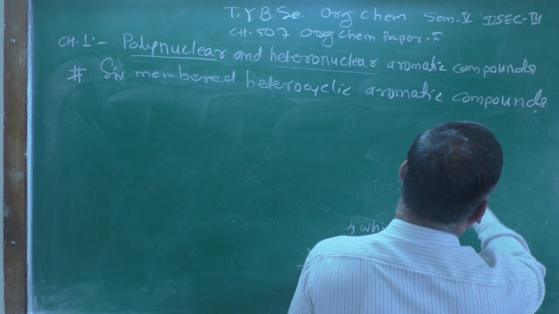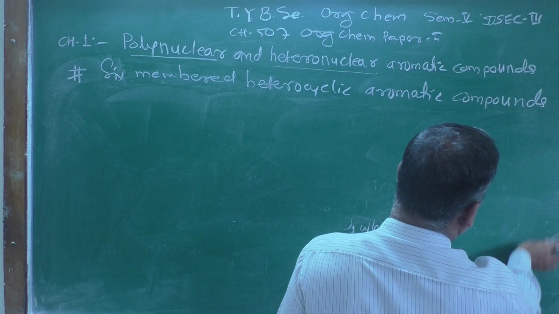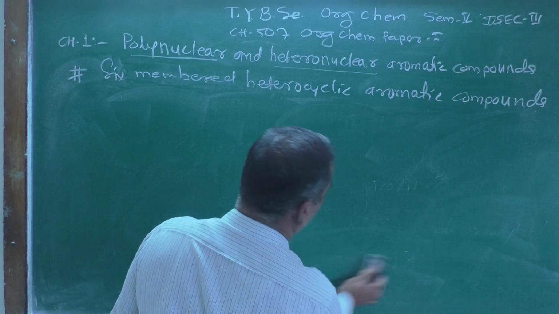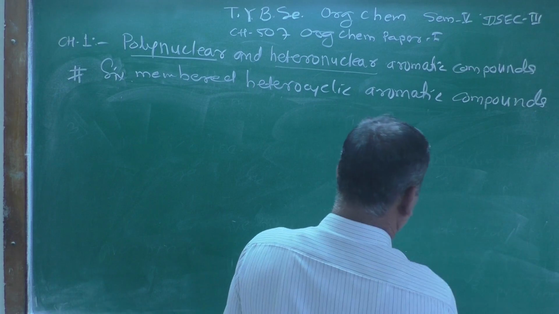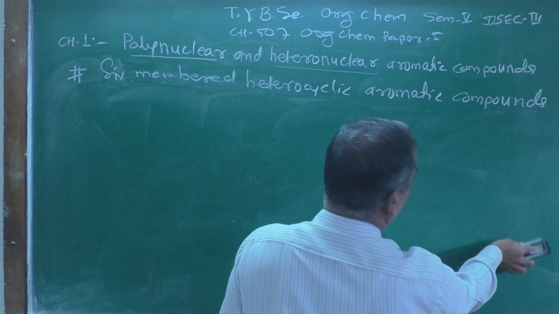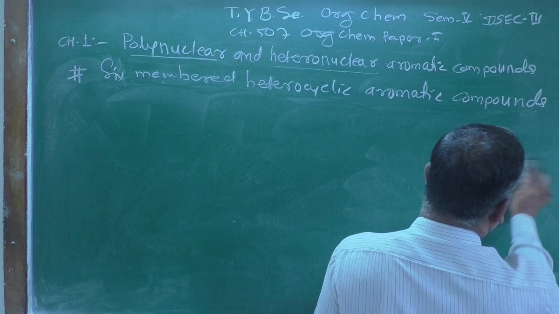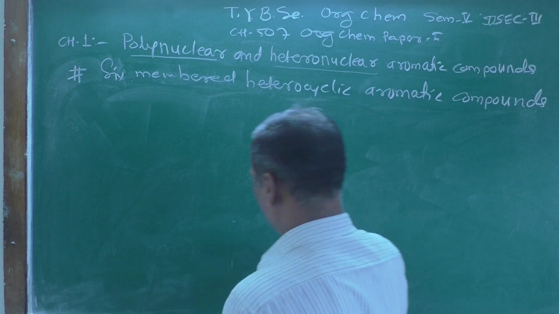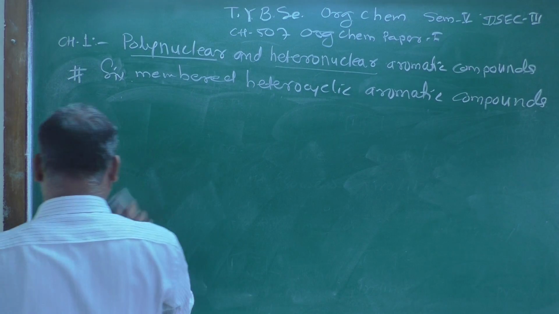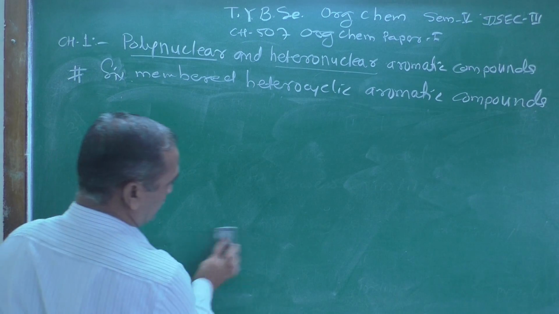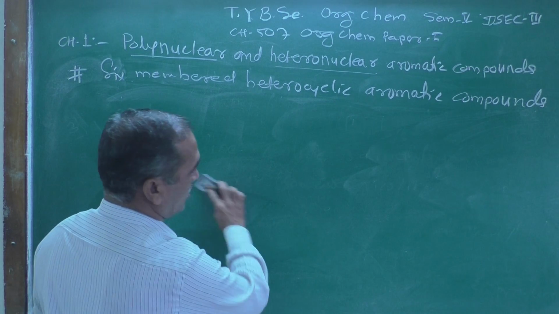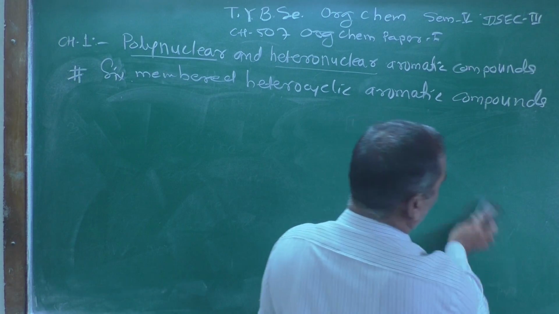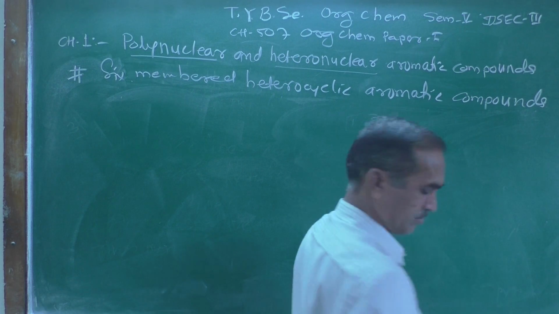Because it fulfills the requirements of aromatic character, and therefore pyridine is a heterocyclic aromatic compound. And as we know, aromatic compounds readily undergo electrophilic substitution reactions.